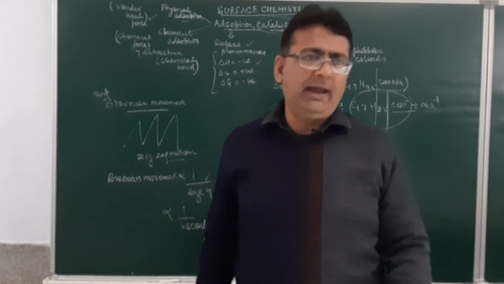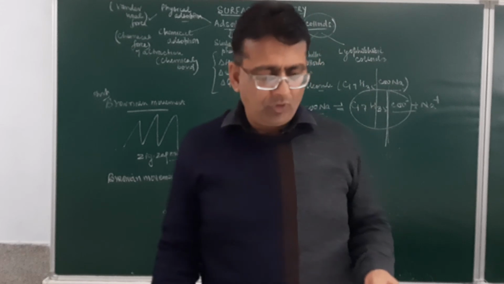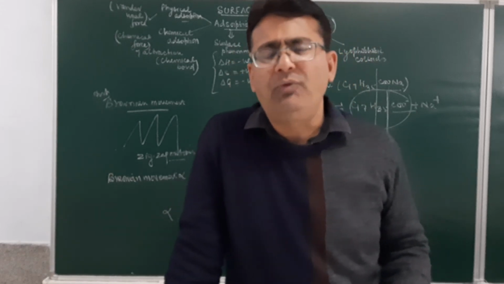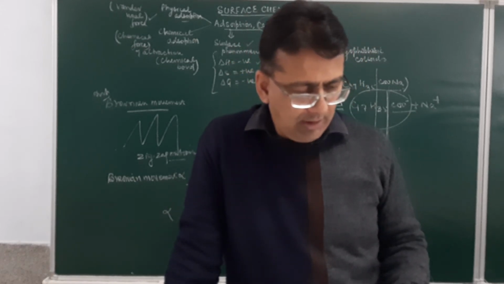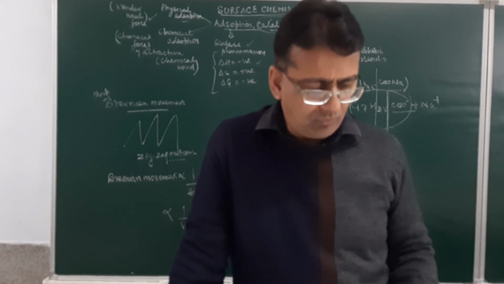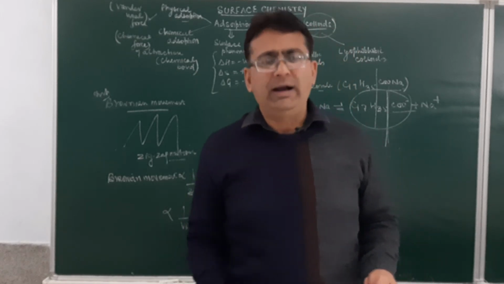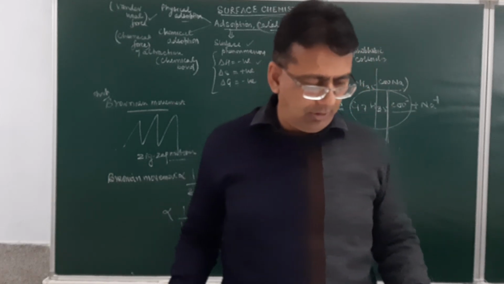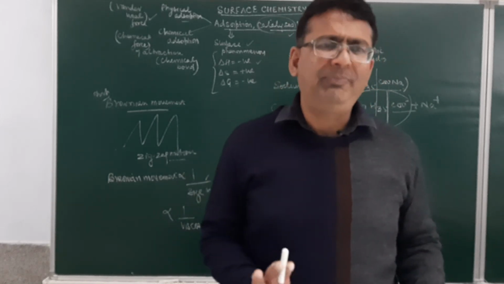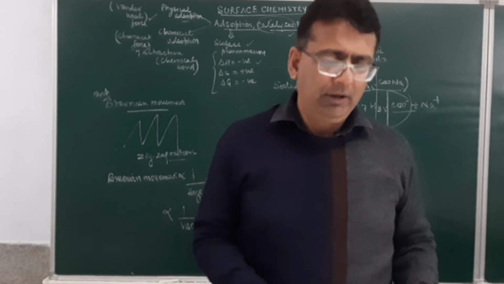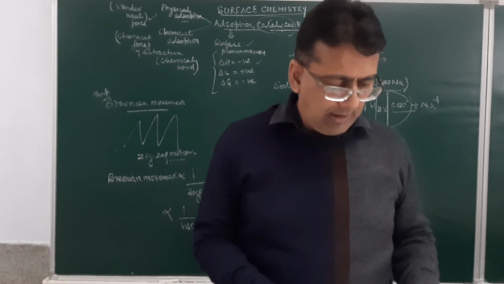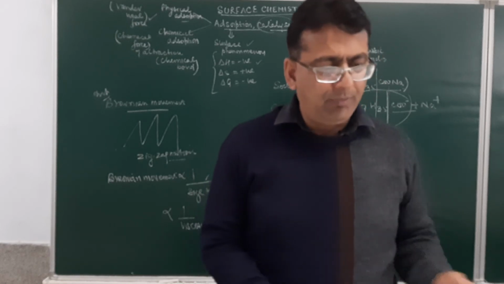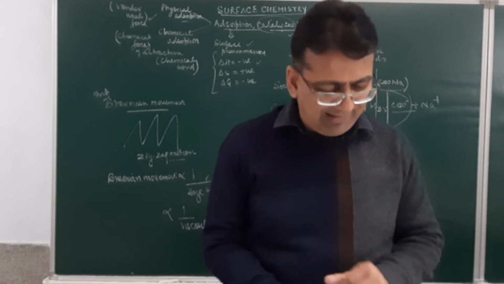Then we have the color, which is a property of colloids that you have to learn. Then we have the origin of the charge in the colloidal solution. I hope you will be able to do those. These are specifically written as notes for you. Please go through them. Then is given the property of coagulation or precipitation.